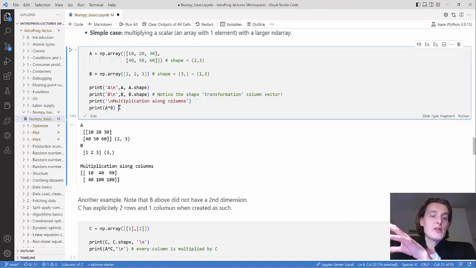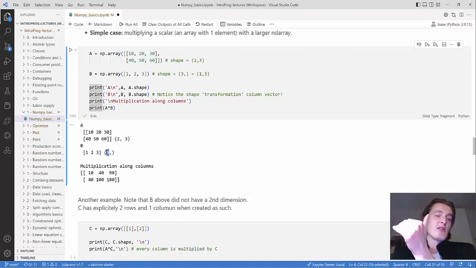NumPy notices that B has 3 elements, and A's columns are also equal to 3. So NumPy will broadcast this 1, 2, 3 and multiply it to the first row and to the second row separately. So you have 10 times 1, 20 times 2, and 30 times 3. And then in the next row, 40 times 1, 50 times 2 is 100, and 60 times 3.